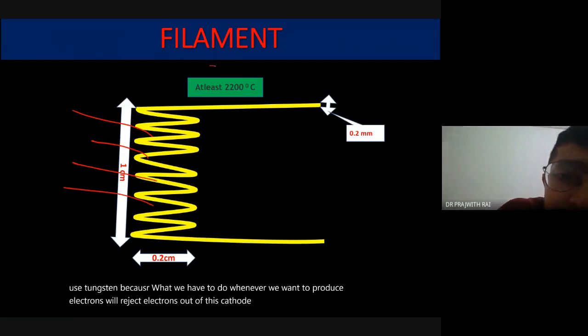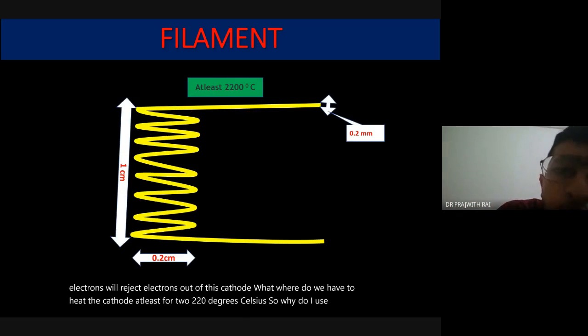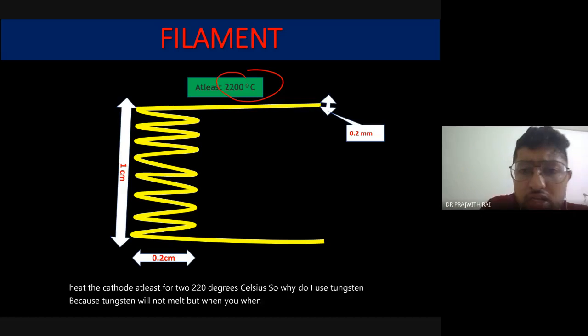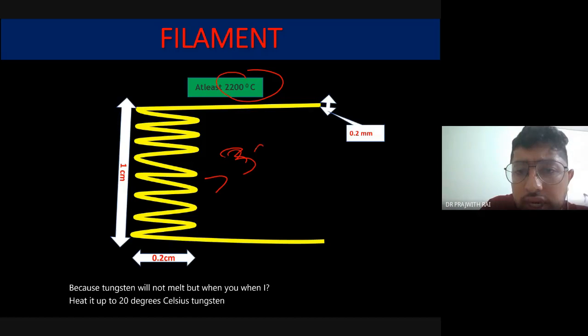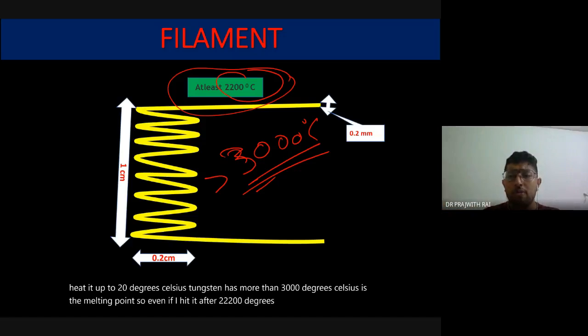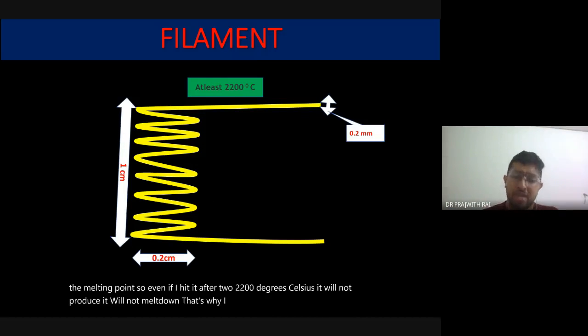For that we have to heat the cathode to at least 2200 degrees Celsius. So why do I use tungsten? Because tungsten will not melt when I heat it up to 2200 degrees Celsius. Tungsten has a melting point of more than 3000 degrees Celsius, so even if I heat it up to 2200 degrees Celsius, it will not melt down. That's why I use tungsten as my cathode.